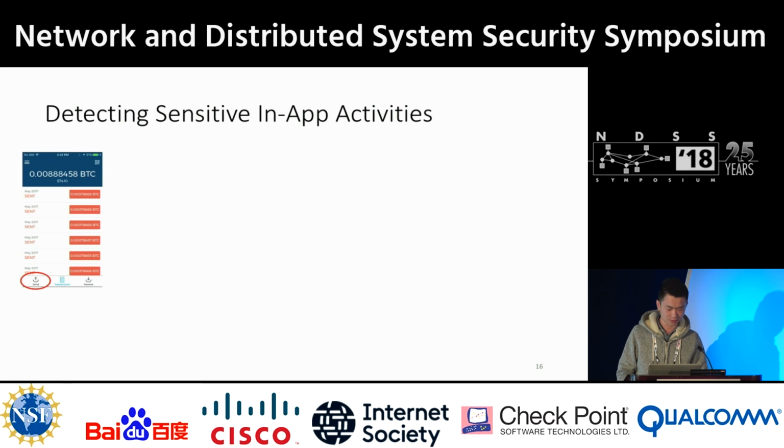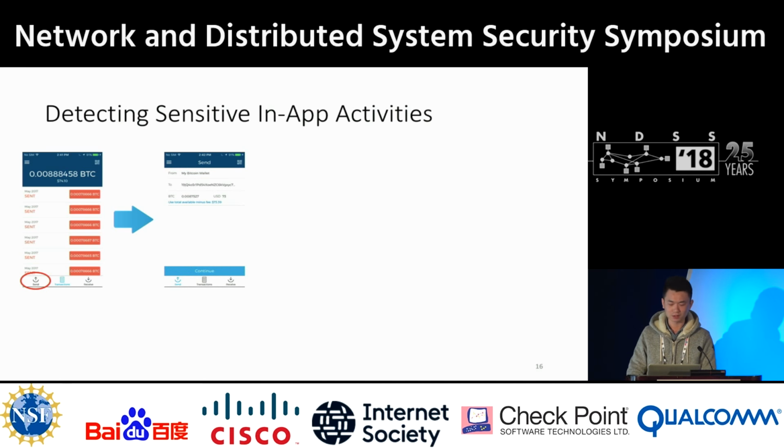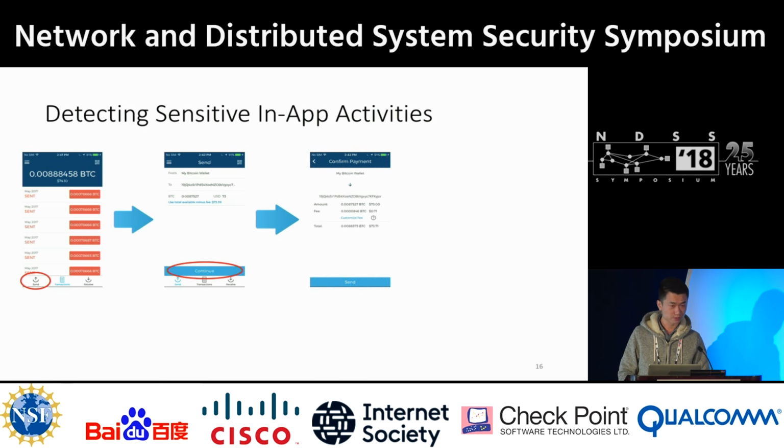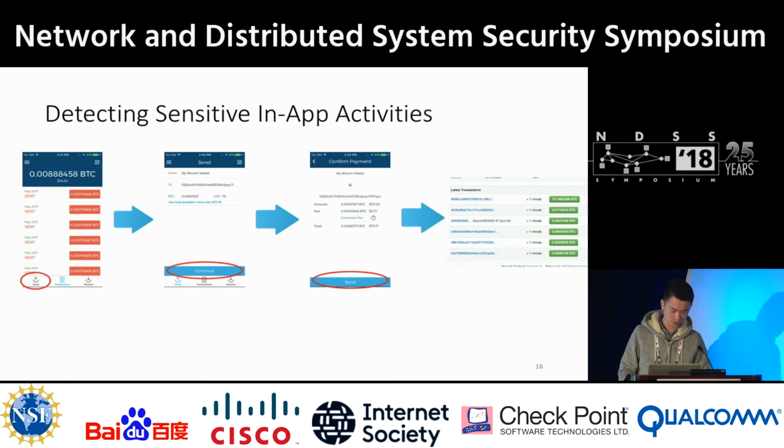So if we click the send button here, you will jump to the send page, asking the user to enter the receiver's address and the amount of Bitcoin to send. After that, by pressing continue, we go to the confirmation page. Once we click send, the Bitcoin will be sent to the receiver, and the transaction will be recorded, and is publicly available. Note that the Bitcoin address is anonymized, and it changes each time a user makes a payment.